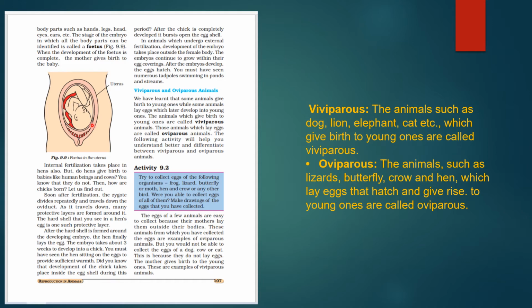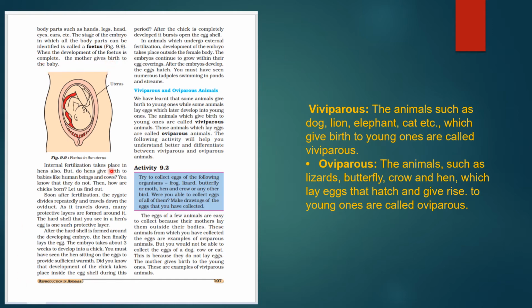All the parts can be identified in the fetus. When the development of the fetus is complete, the mother gives birth to the baby.